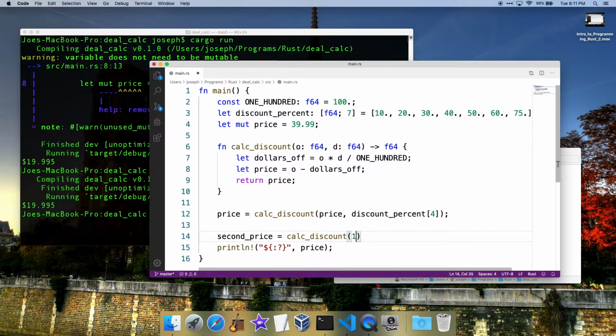Let's say our price is $1,000. And our discount percent is 25% off. And we can just feed it that, and it's going to give us our value. We'll just use this. Second price.